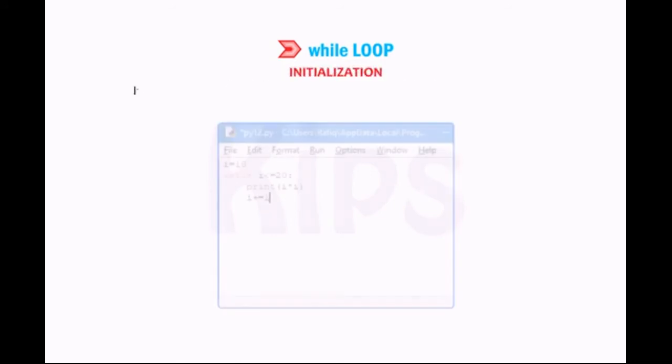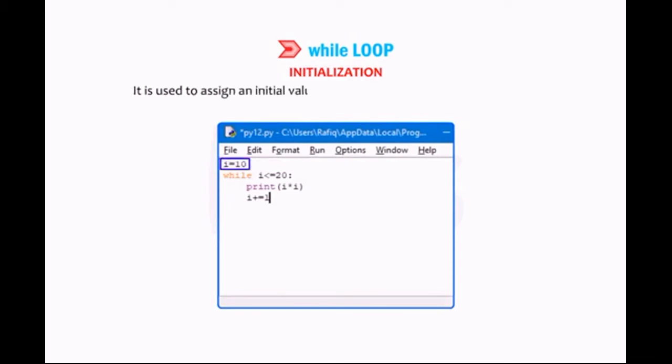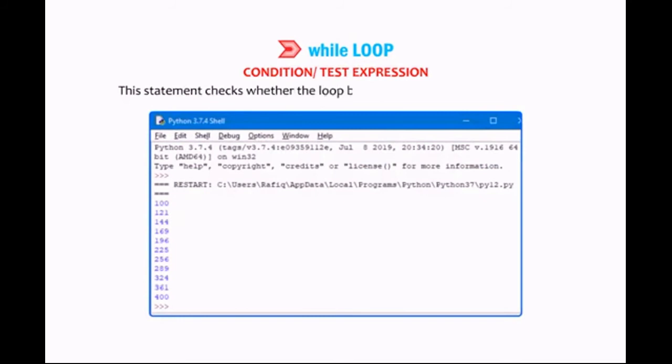The while loop has four main components. Initialization. It is used to assign an initial value to the loop control variable. Example: a equals 10. Condition or test expression. This statement checks whether the loop body will be further executed or not. The loop keeps executing till the condition or the test expression is true.